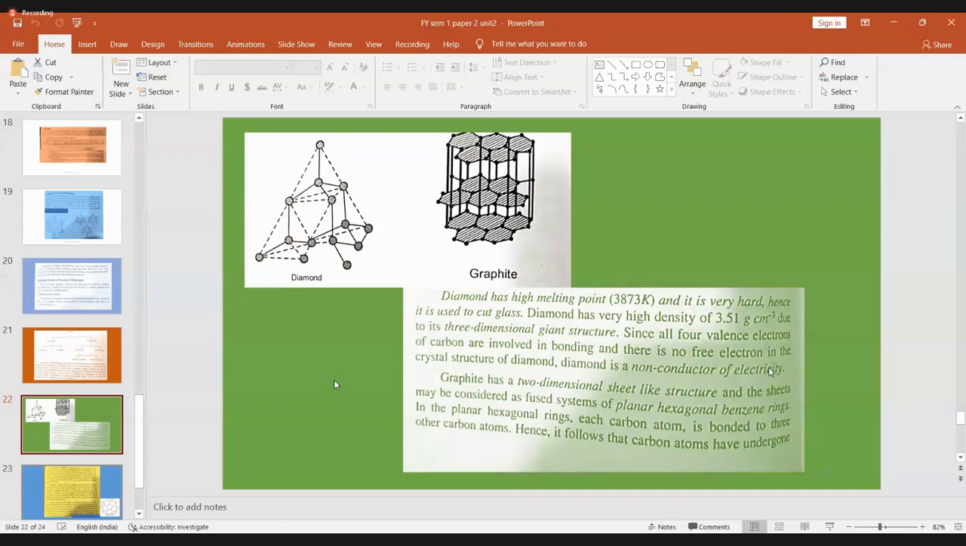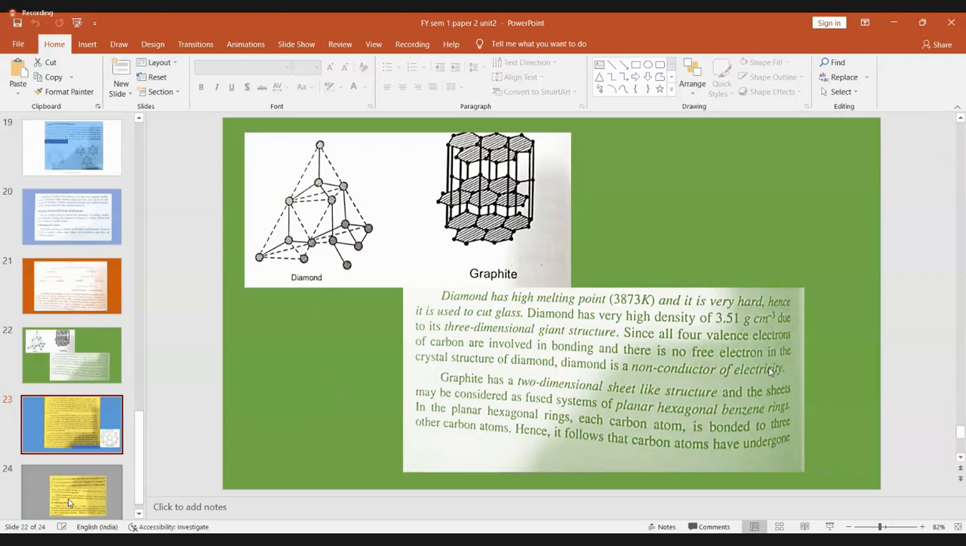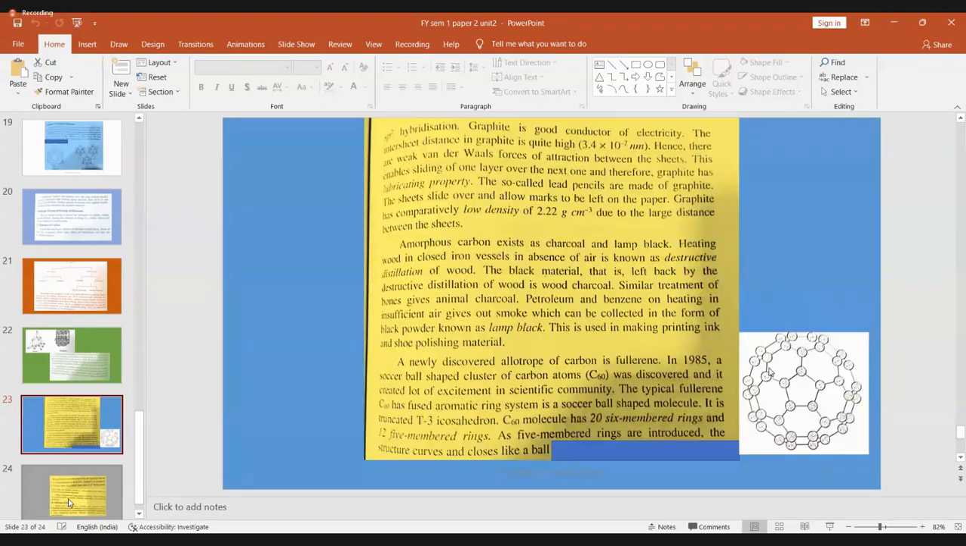Diamond is in a giant tetrahedral unit. Each carbon is sp3 hybridized. Whereas graphite is only a two-dimensional structure, layers of carbon atoms in the form of hexagonal rings, arranged one over the other. And every carbon is sp2 hybridized. This is the important thing with reference to graphite. So this is all about the main allotropic forms.